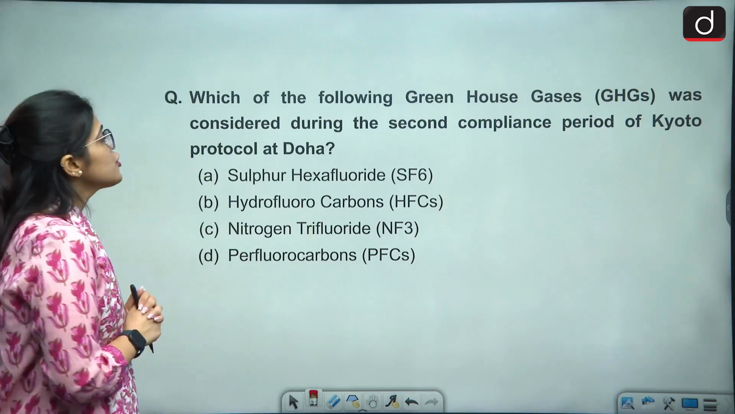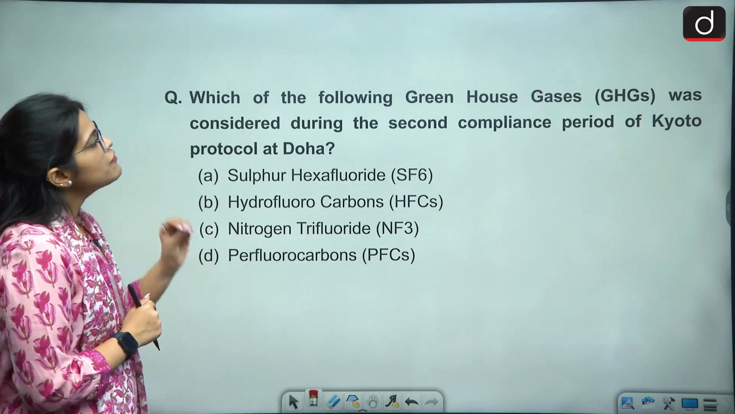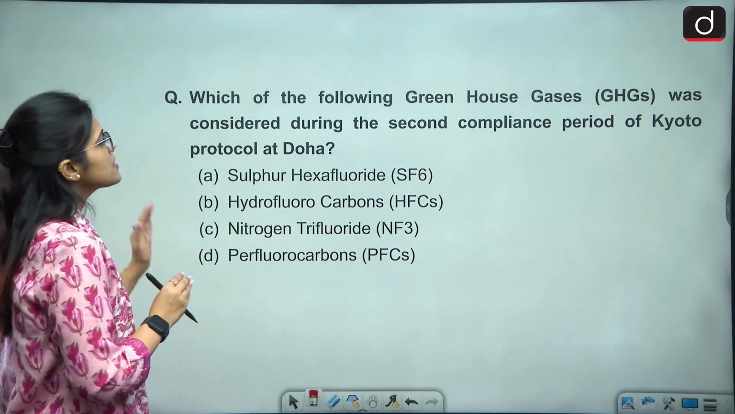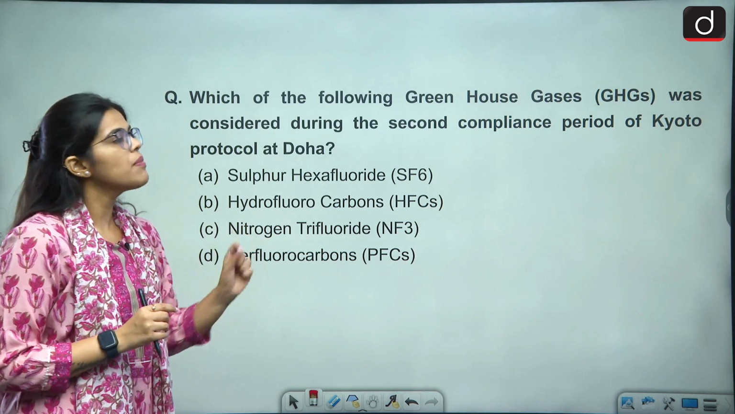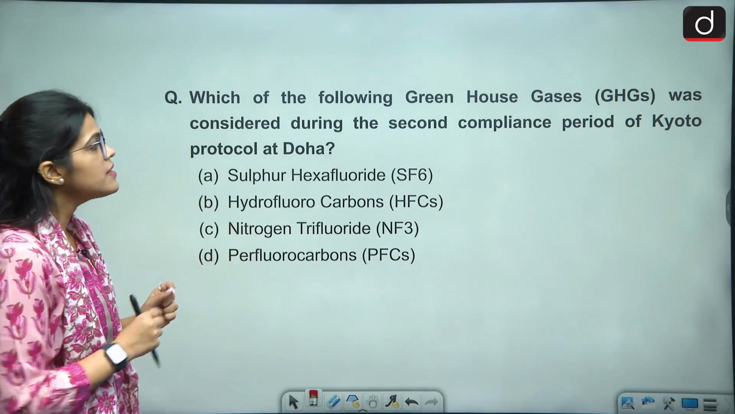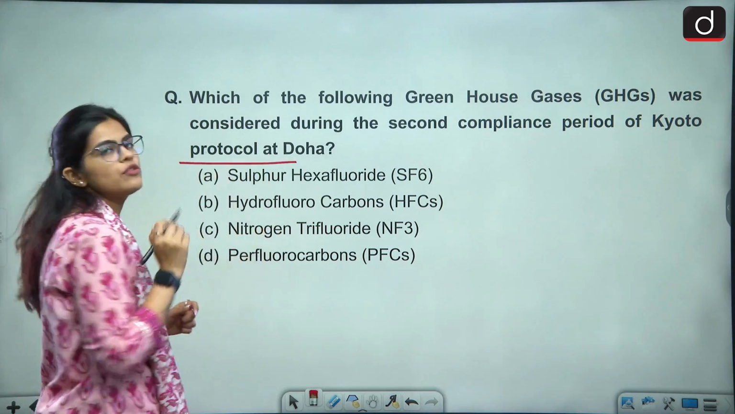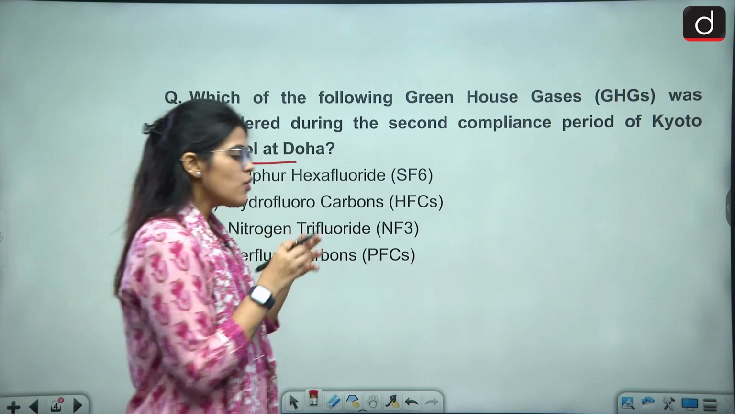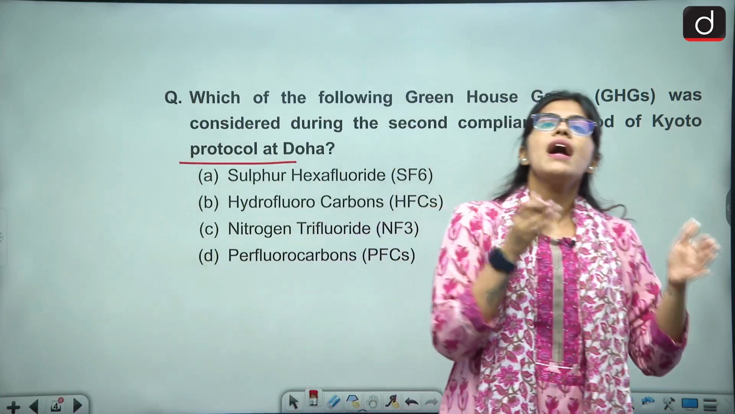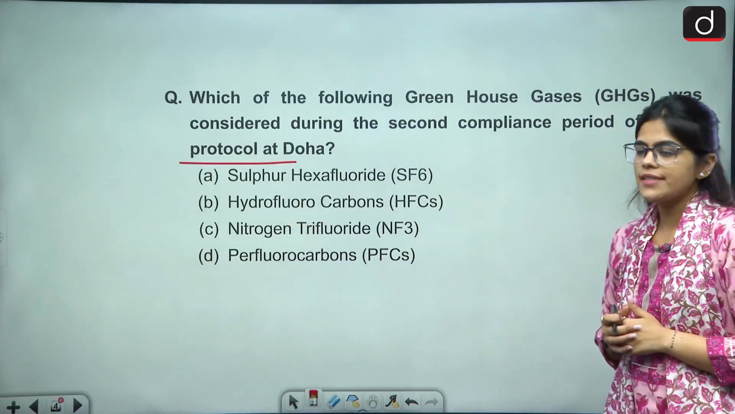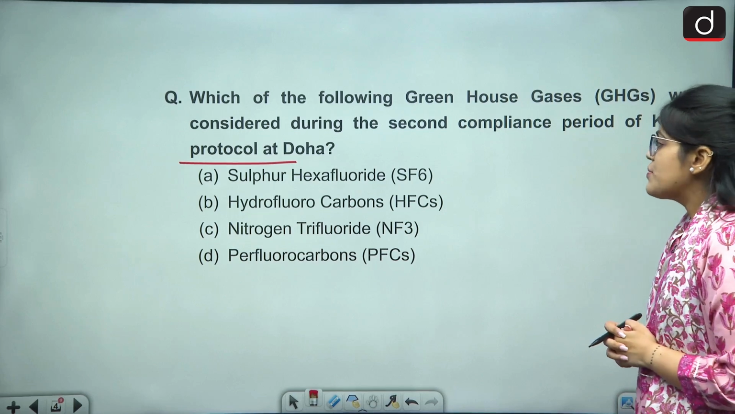that were asked. So the first question is, which of the following greenhouse gases was considered during the second compliance period of Kyoto Protocol at Doha? So Kyoto Protocol में कौन सी इस greenhouse gas को add किया था कब दोहा के अंदर? So what would be the right answer?